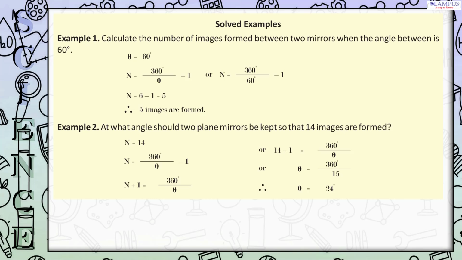Example 2. At what angle should two plane mirrors be kept so that 14 images are formed? Number of images, n, equals 14. Number of images, n, equals 360 degrees divided by theta, minus 1. Or, n plus 1 equals 360 degrees divided by theta. Or, 14 plus 1 equals 360 degrees divided by theta. Or, theta equals 360 degrees divided by 15. Therefore, theta equals 24 degrees.